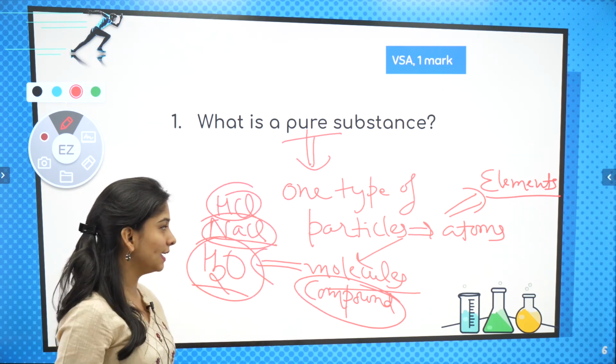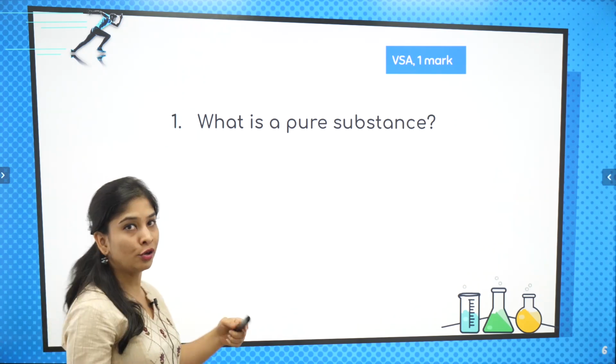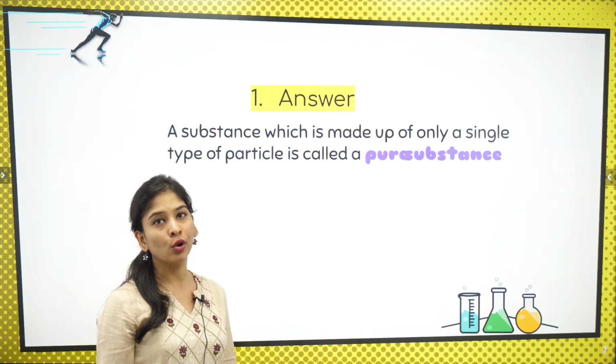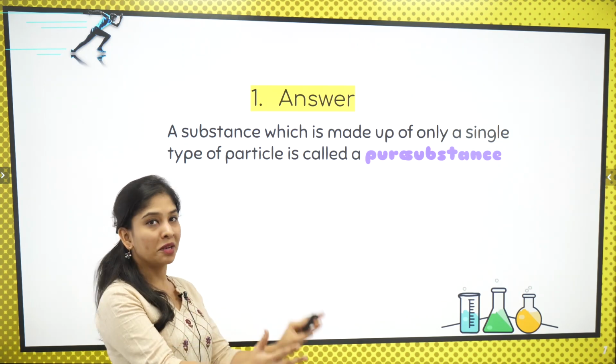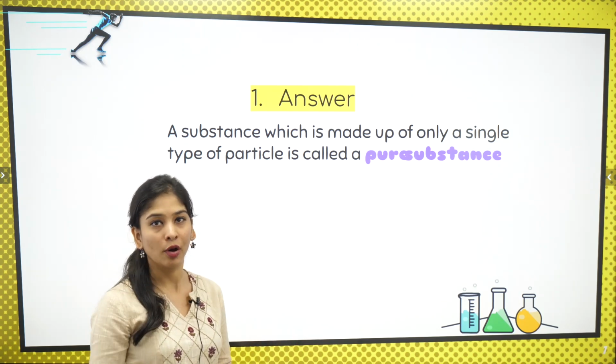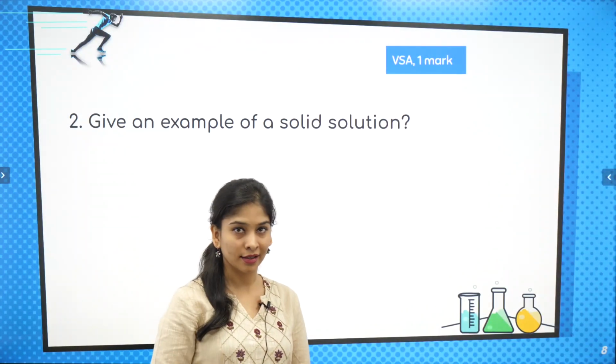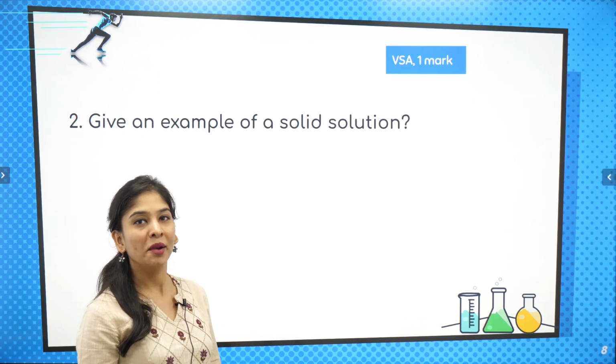Yeah, funda is clear? Very good. So for your benefit, I have attached the whole solution also. You can download the PDF so that this can be there with you in form of hard copy also. Okay, download कर लेना, उसके बाद hard copy भी निकाल सकते हो. Yeah, let's see one more question.